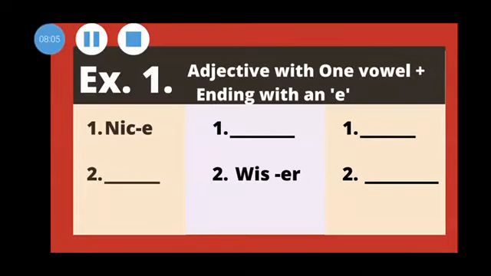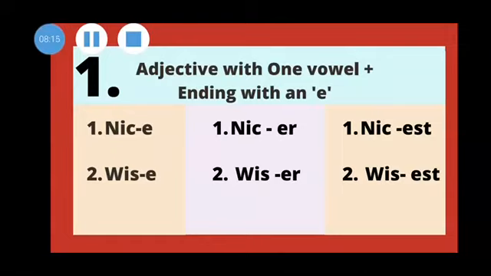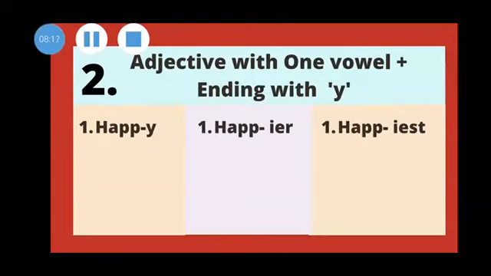You may fill up these blanks. We have already done this exercise before, so it's a revision for you. Answer is given. The next rule, when an adjective has one vowel and ends with a Y, then it is happy, happier, happiest. You have to replace the Y with IER for comparative and replace the Y with IEST for superlative degree.